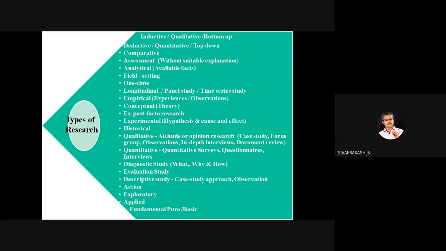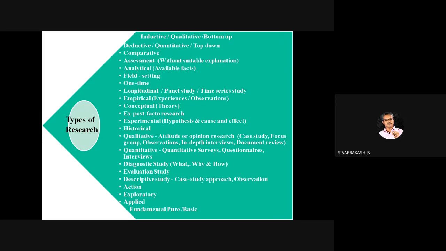The diagnostic study is also a descriptive study, but we can give answers for what is happening, why it is happening, and what can be done to recover from that. So this is a diagnostic study.